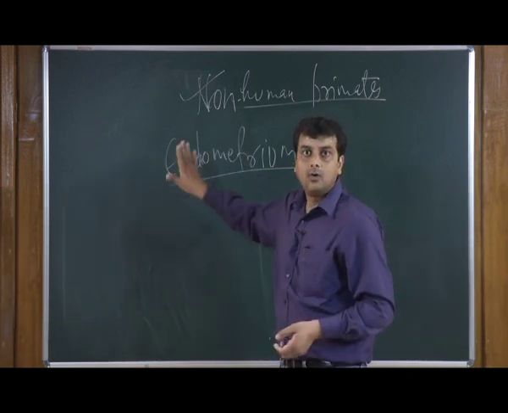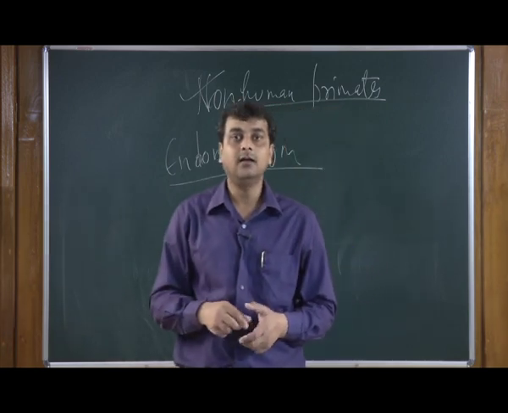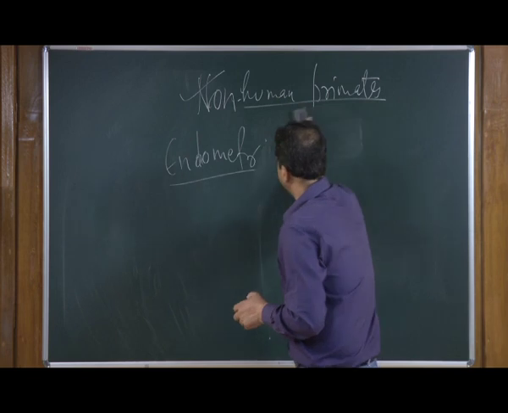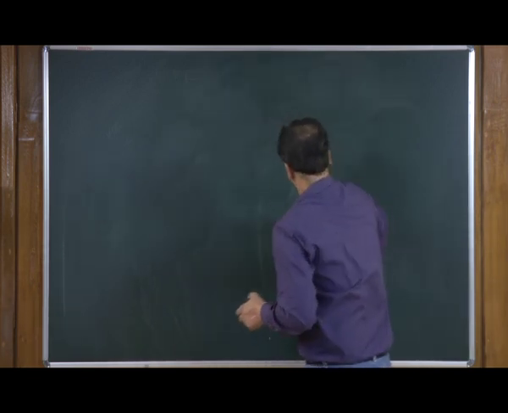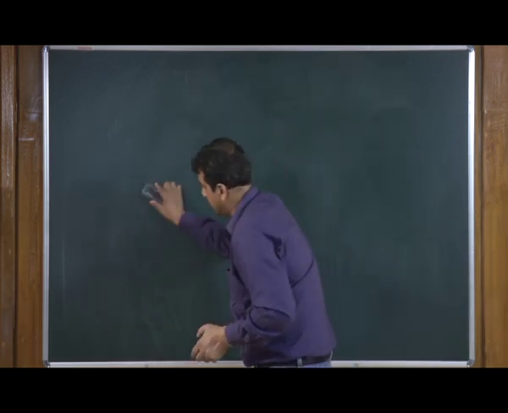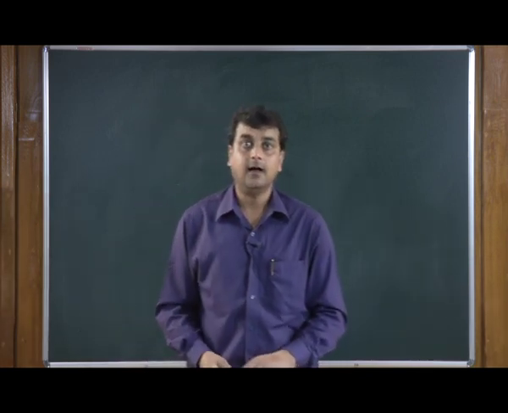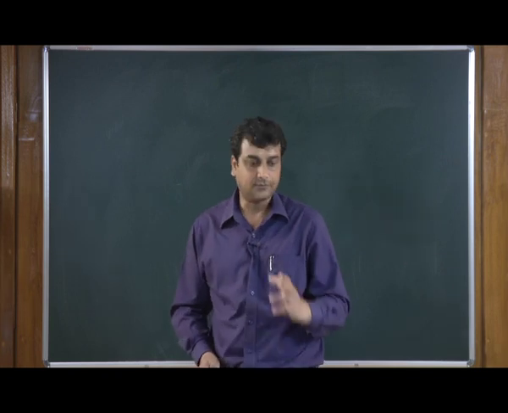So, we will now move on to the actual cycle in the case of primates, and the primates are we human beings.